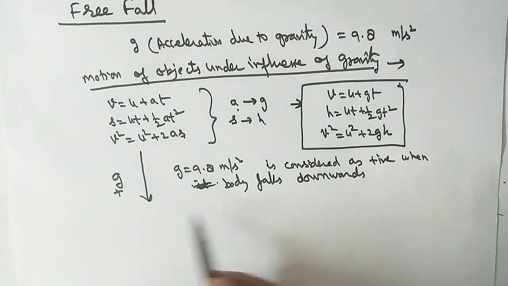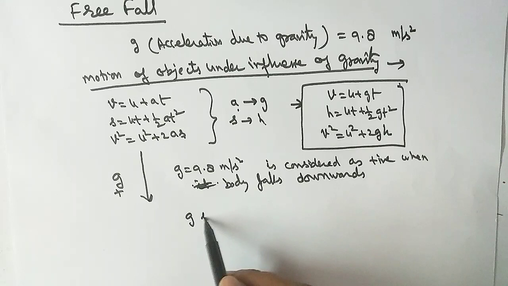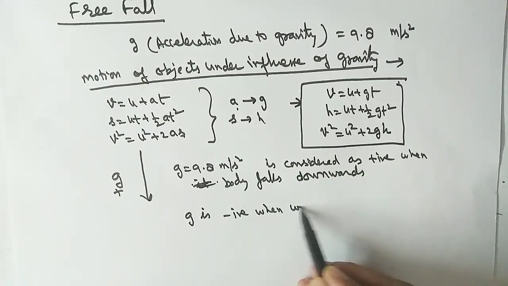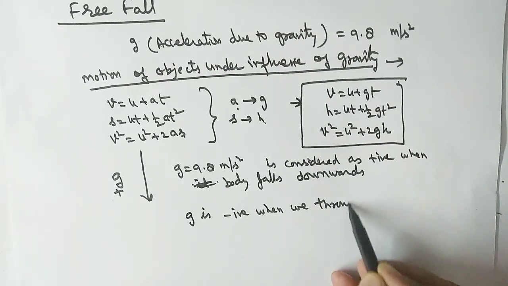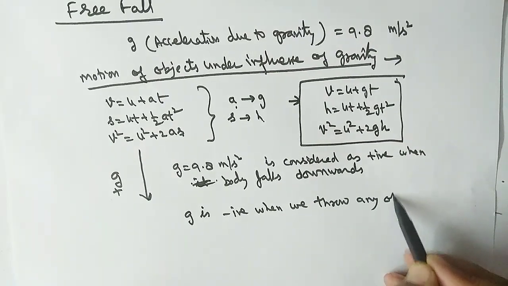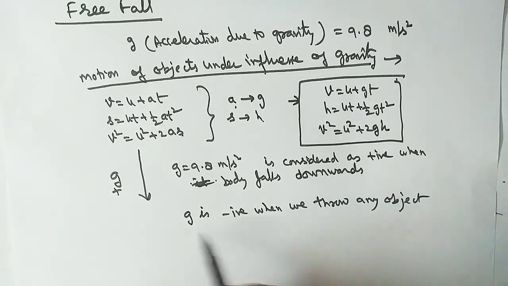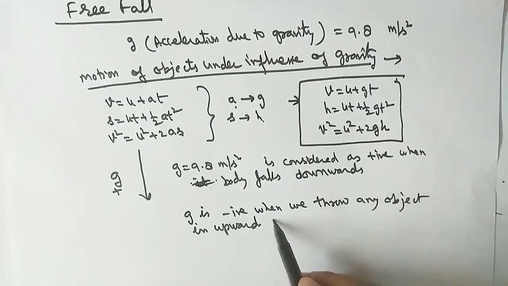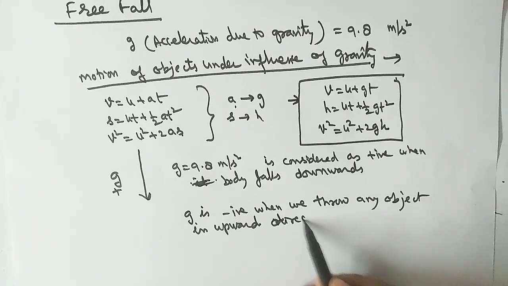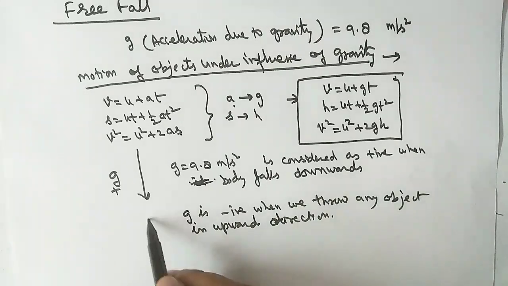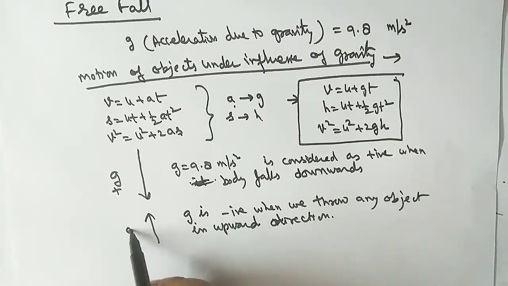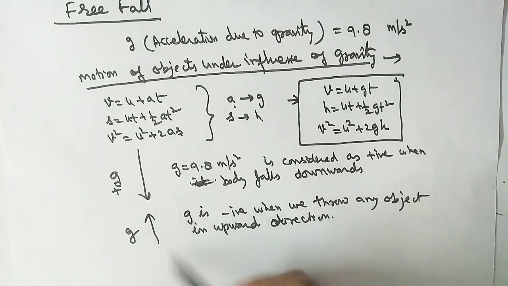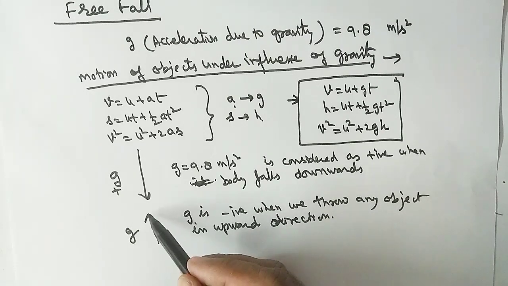And g is negative when we throw any object in upward direction. Why? Because when we throw anything in upward direction, obviously the earth will attract in the opposite direction and its speed will be decreasing.